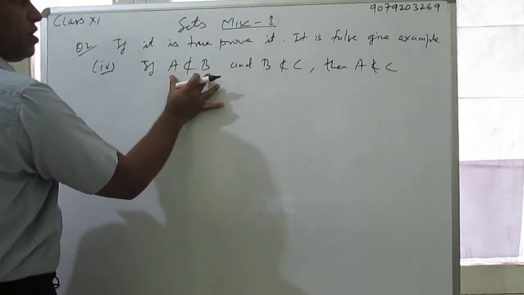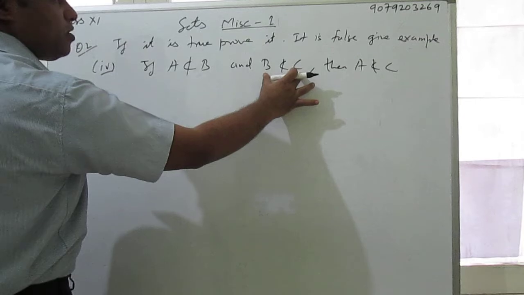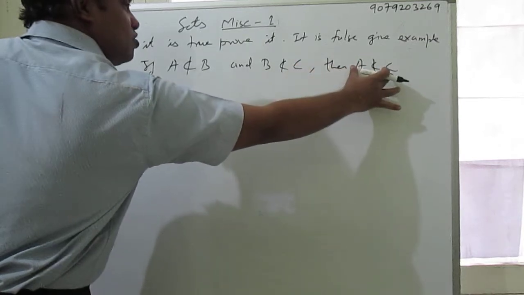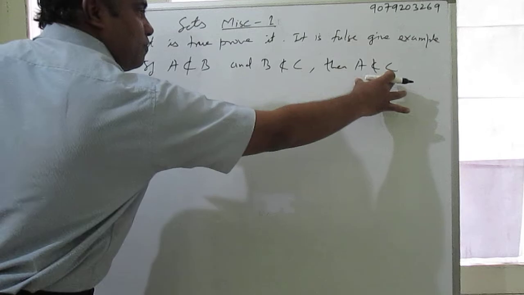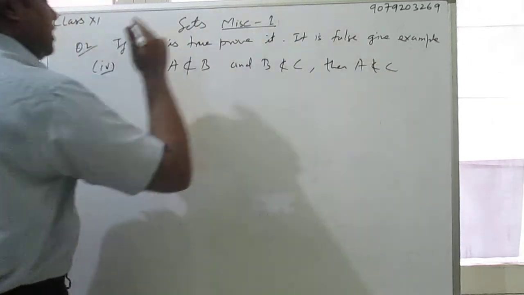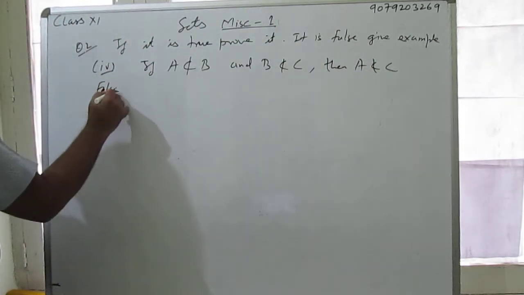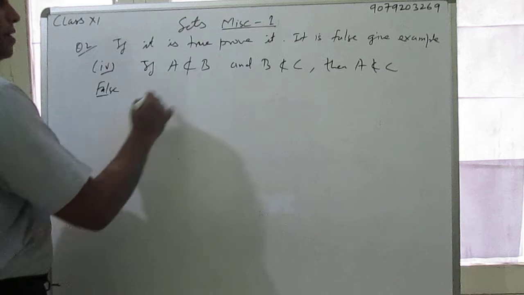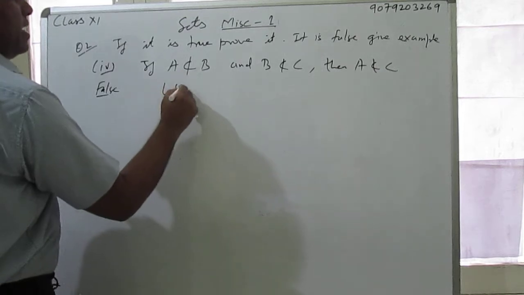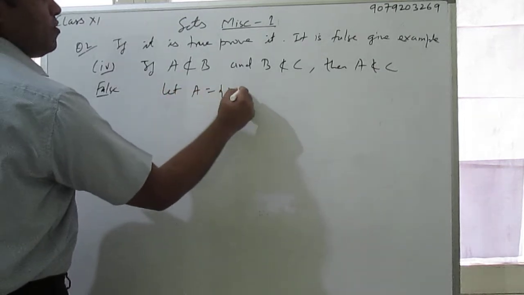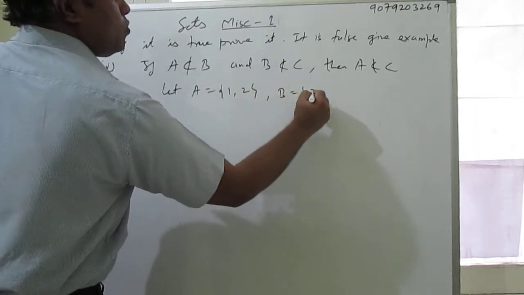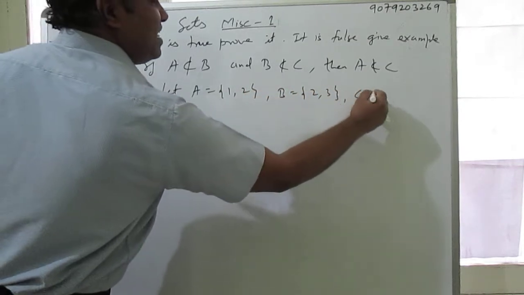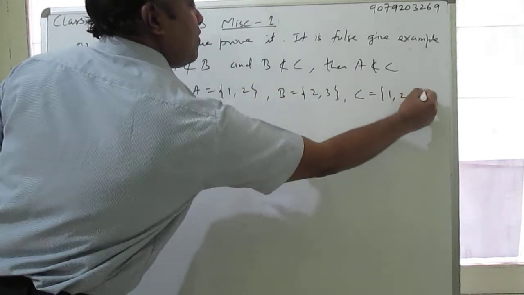See here, A is not a subset of B, B is not a subset of C, then A is also not. But if these two conditions hold, we can prove A is a subset of C, so it is false. Prove it with an example. See here, let A is equal to set {1, 2}, B is equal to set {2, 3}, and C I will take {1, 2, 5}.